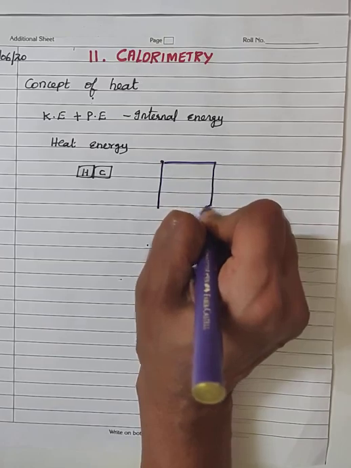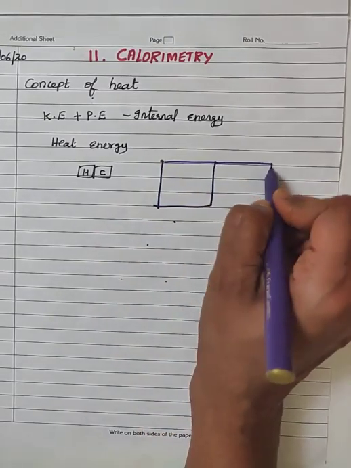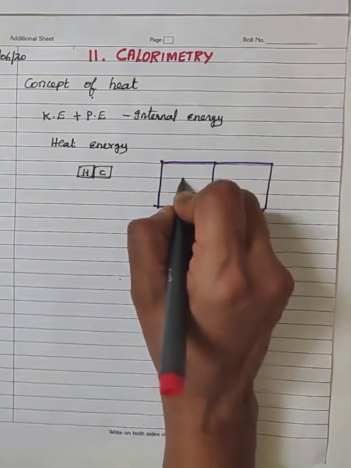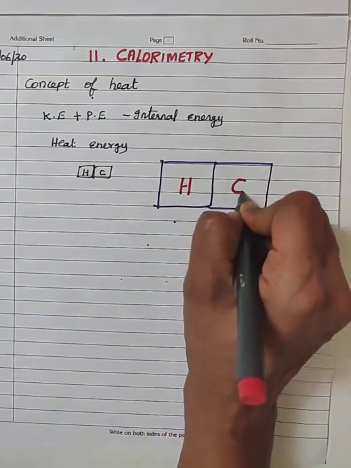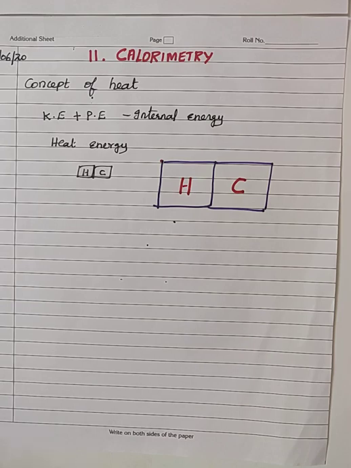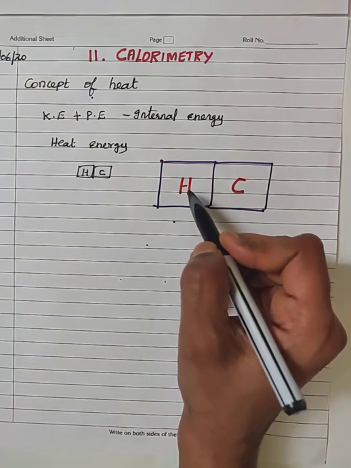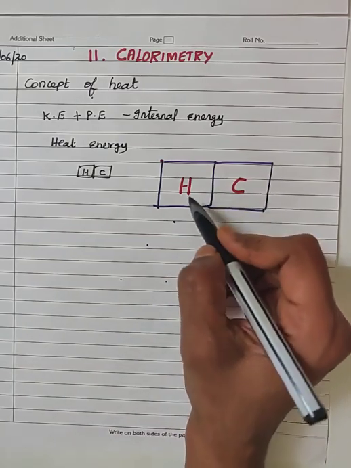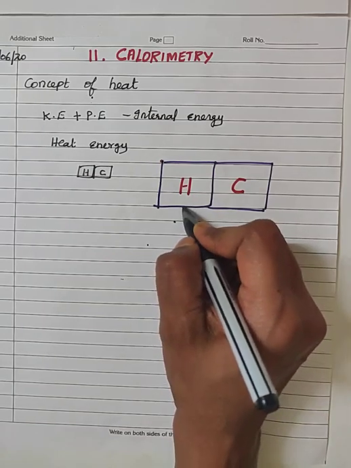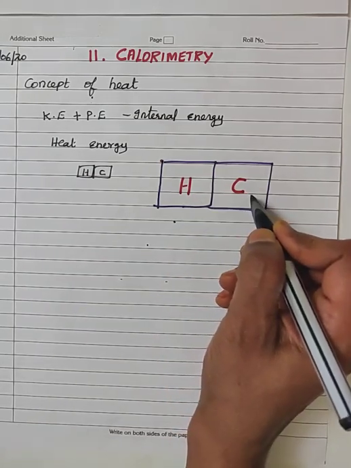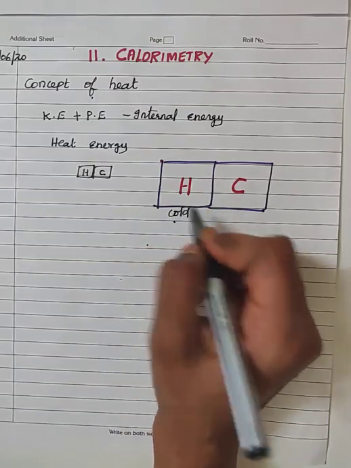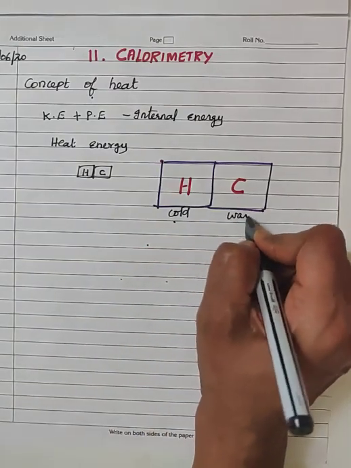When you place the hot body in contact with the cold body, the hot body gets cooled, and the cold body gets warmed. This one will be cooled, and this one will become warm.